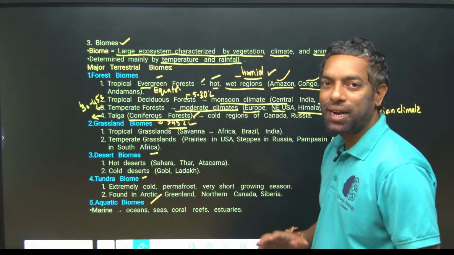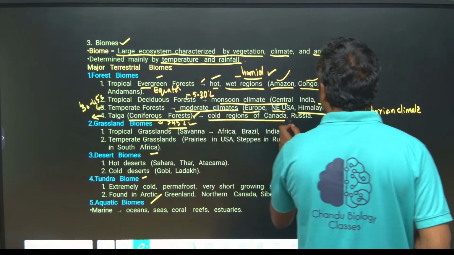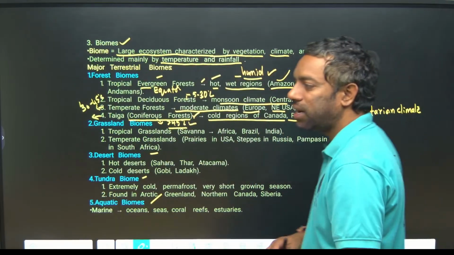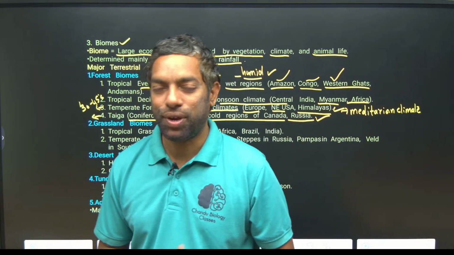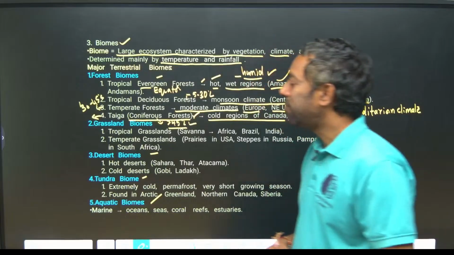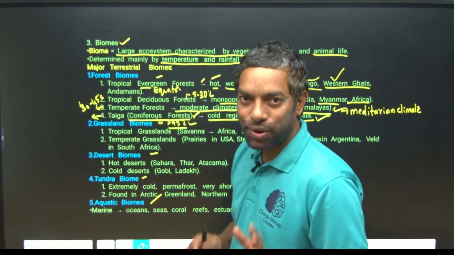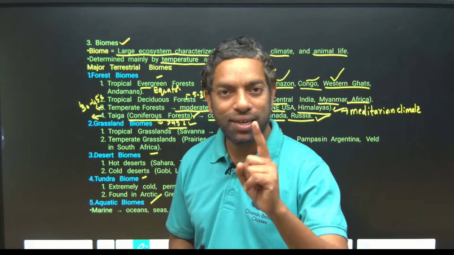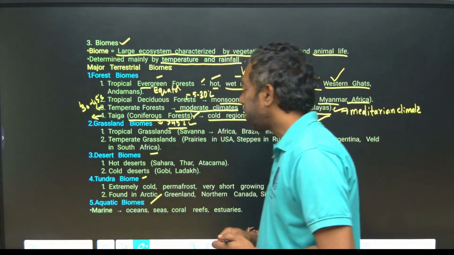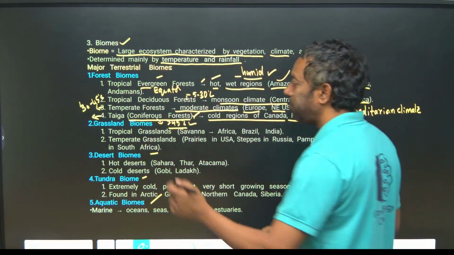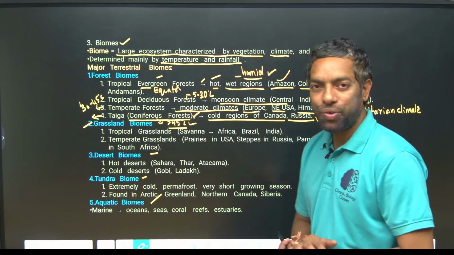And taiga is the coniferous forest. Coniferous means a completely snowy area, the cold regions of Canada and Russia, which cannot support high rainfall or temperature. These are the forest biomes. Guys, it looks like a very easy chapter, but it is difficult to find the answer. So next, the grassland biomes. Forest biomes, I hope you understand.